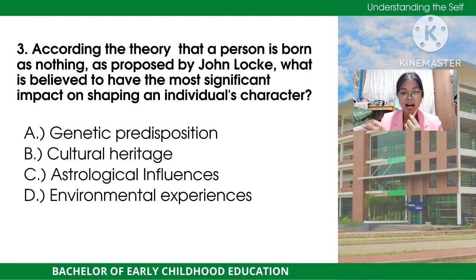So, why are A, B, and C not the correct answers? It's because genetic predisposition has no connection with the genetic makeup or inherent traits, because the theory posits that individuals are born as nothing, implying that they do not possess any predetermined genetic predisposition or inherent traits at birth. That's why. So in here, letter B, cultural heritage.